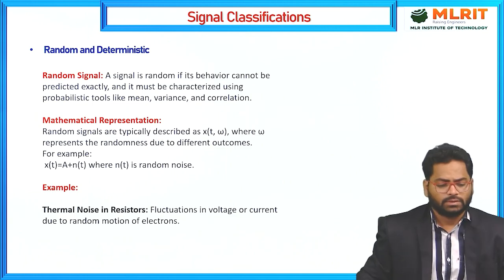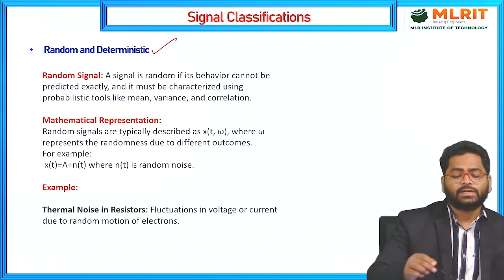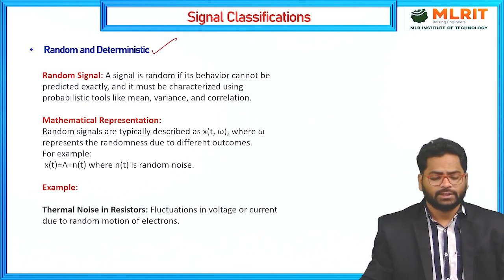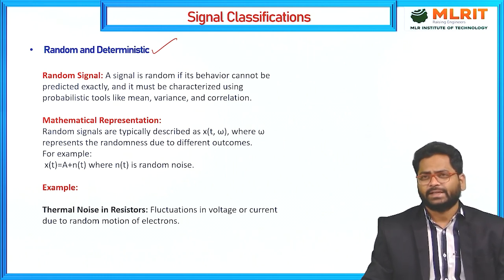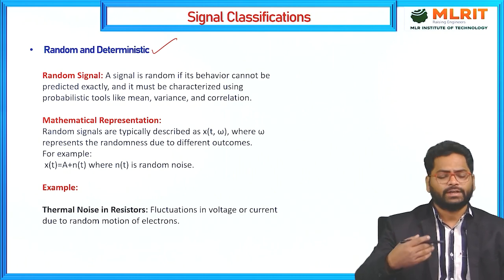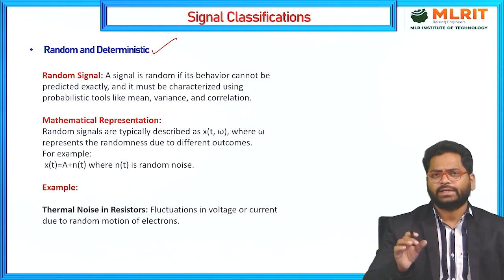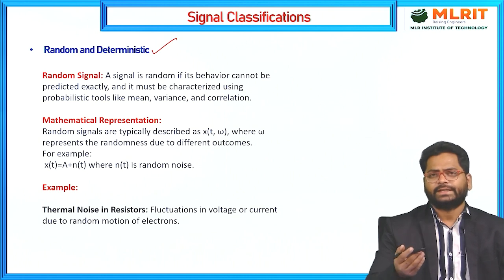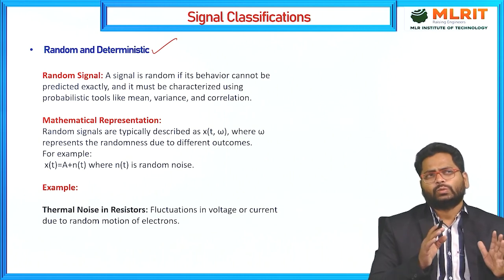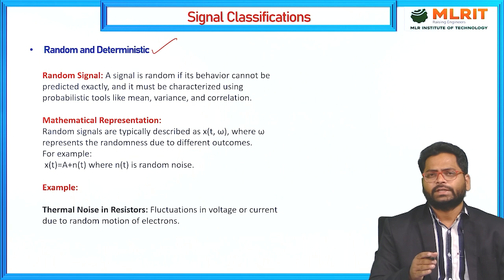Next classification: random and deterministic signals. Random means a signal is random if its behavior cannot be predicted exactly. That means its future value cannot be detected exactly, because those signals are random in nature.